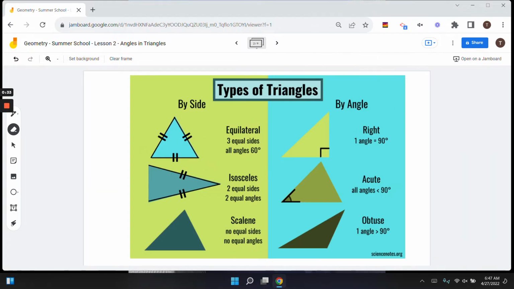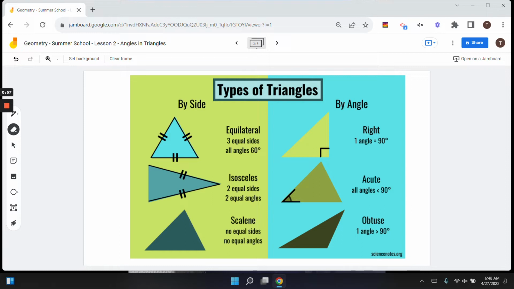So by now I would assume everybody knows that triangles are three-sided. Okay, we have ways to classify them by side and by angle, and we'll use both of them to classify. So the first one is equilateral, which means three equal sides, and pay attention that all angles are 60 degrees. Equilateral, equal sides, also means equal angles.